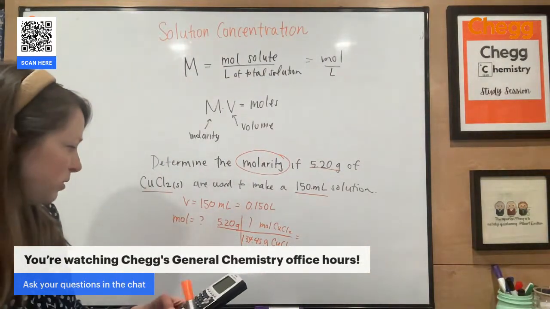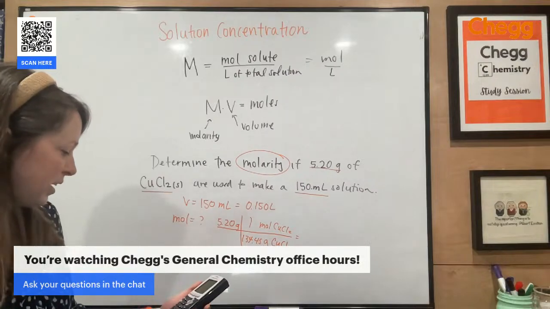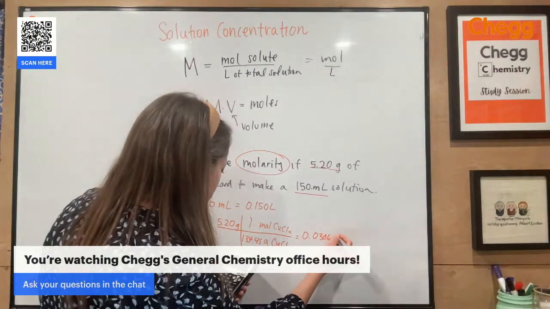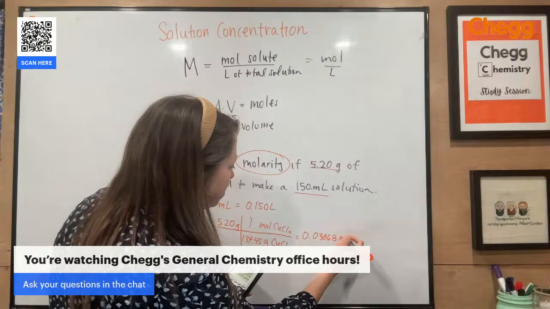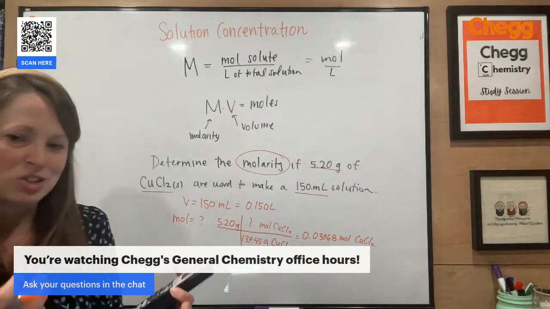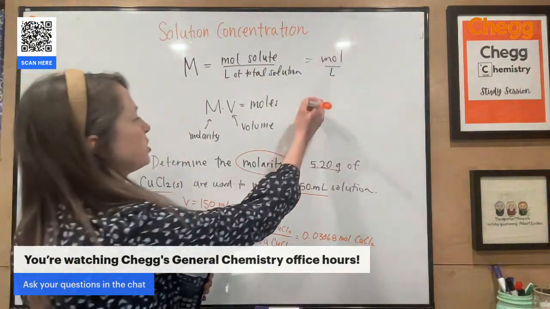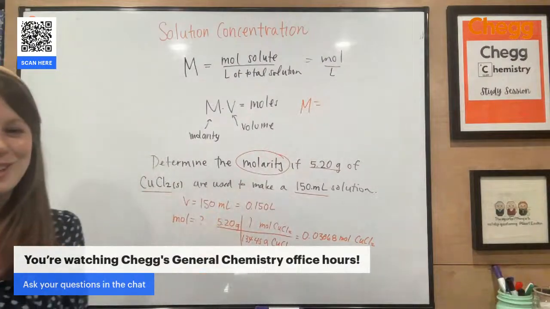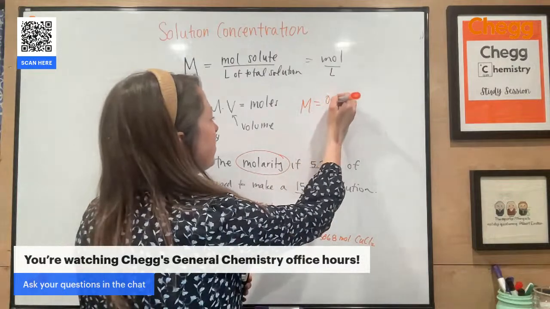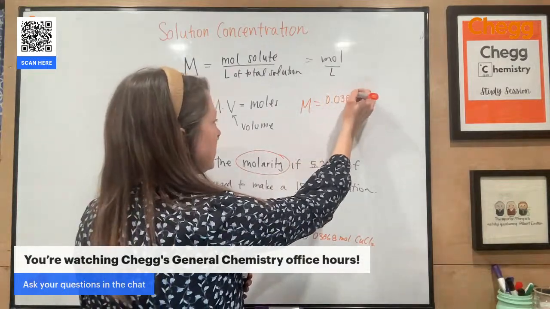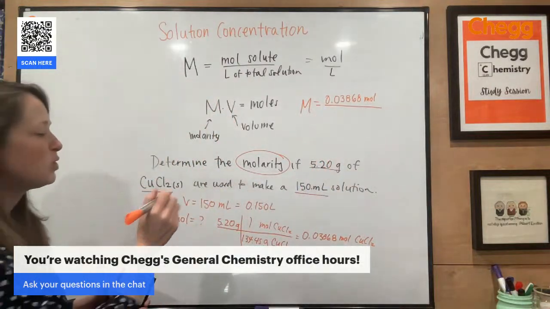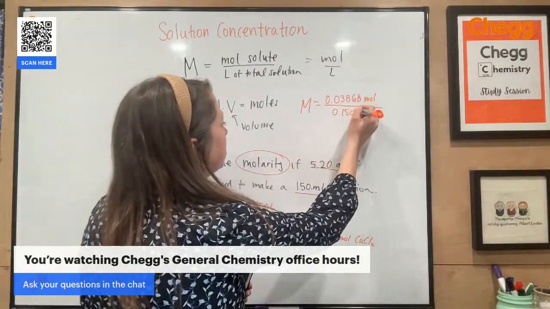So I have 5.2 divided by 134.45. That gives me 0.03868 moles of CuCl2. All right, so we had to change that into moles first to be able to calculate that concentration. Again, I think I'm down at the bottom of the screen, so let me move that up. The concentration is the moles per liter. So I'm just going to take that number, 0.03868. I tend to round for sig figs at the very last step. That's why I'm carrying so many right now. Okay, divided by my volume.